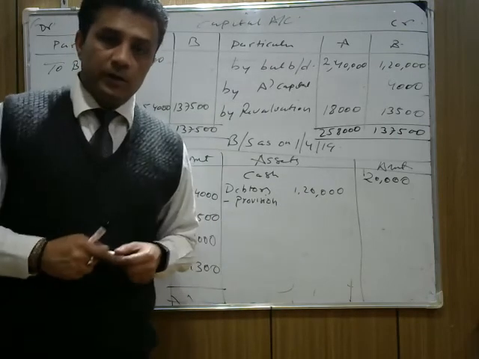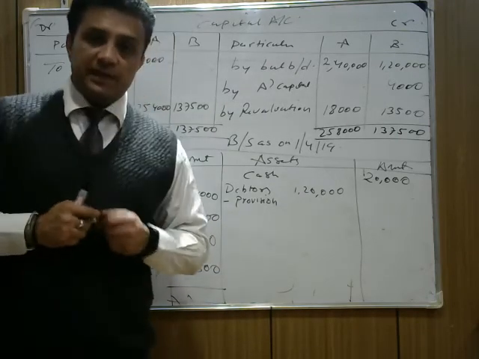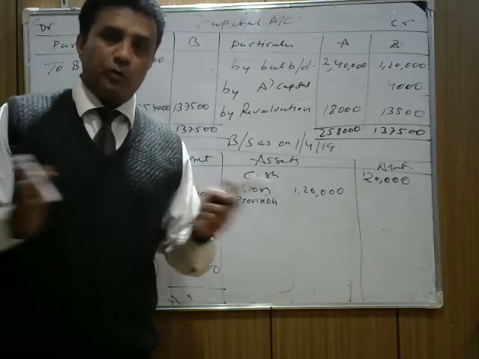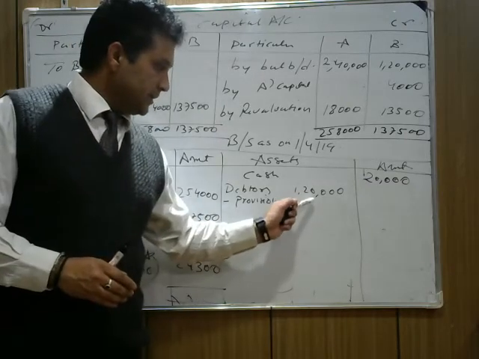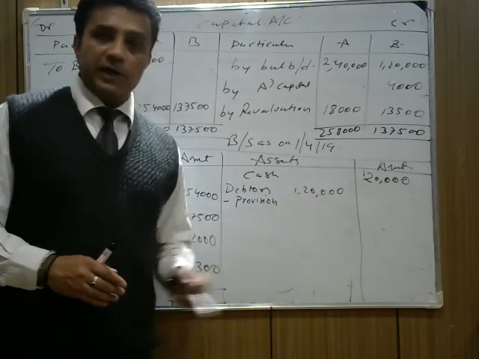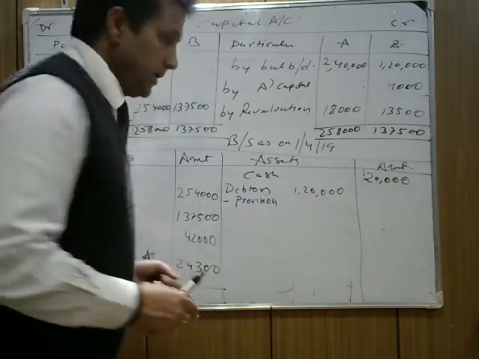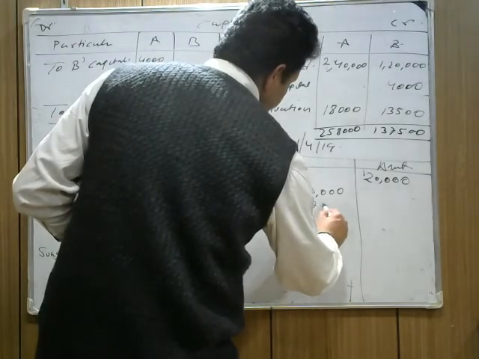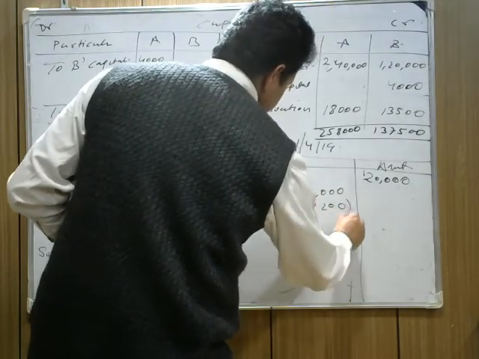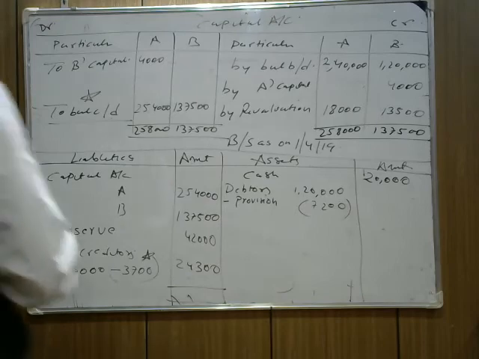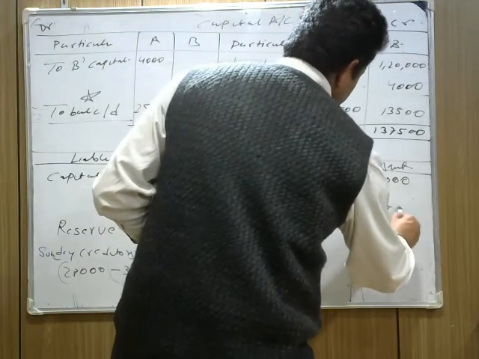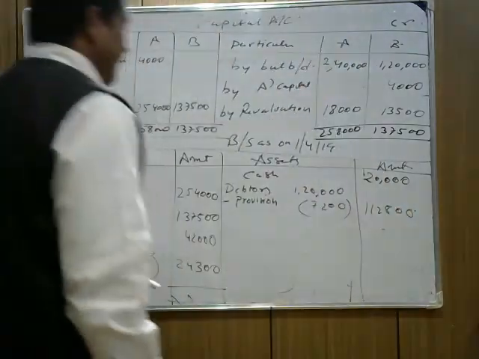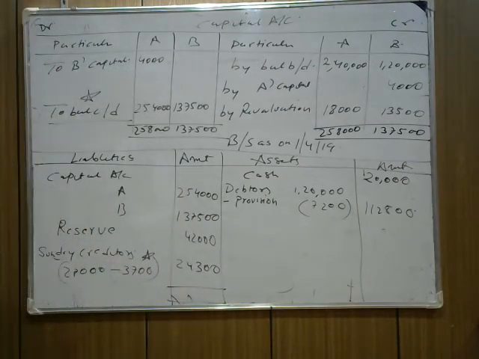It's still doubtful. When it is doubtful, the business says okay, less the amount, minus it, because 6% of 1,20,000 we are not going to recover. We created a provision. The provision we create is 7,200, which is 6%, subtracted. So what is the debtors figure we get? It is 1,12,800.